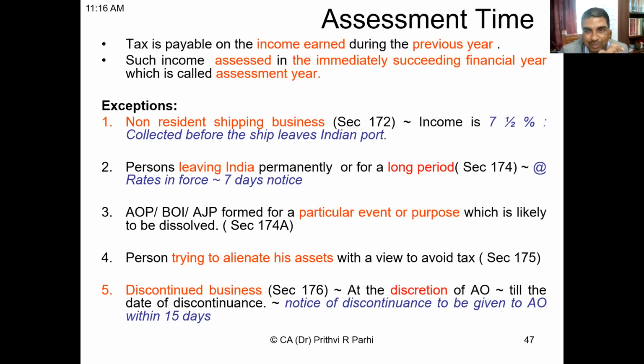So in this situation, the provision says that income will be deemed as 7.5% of the money collected by the ship, and that will be assessed to tax before the ship leaves India. That means in the same year, this can be computed and income can be assessed to tax. Are you getting me?